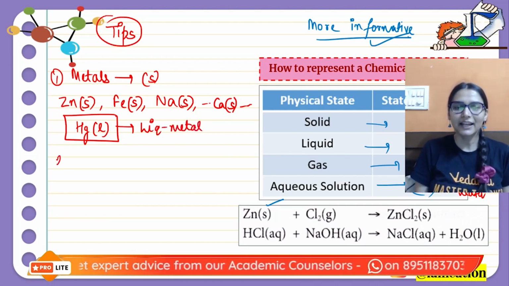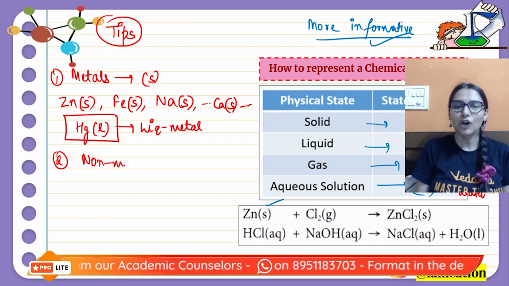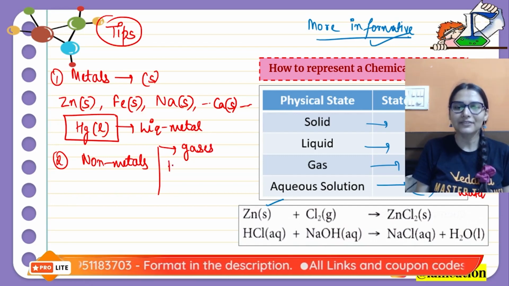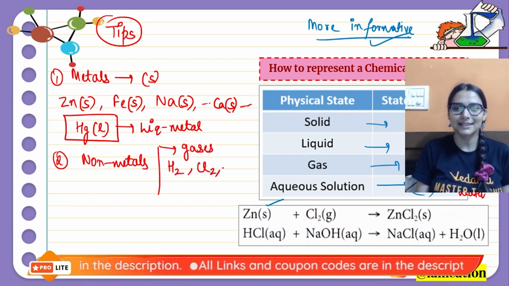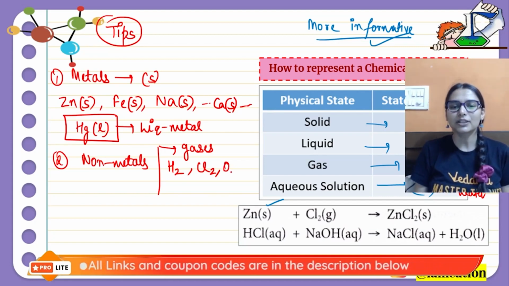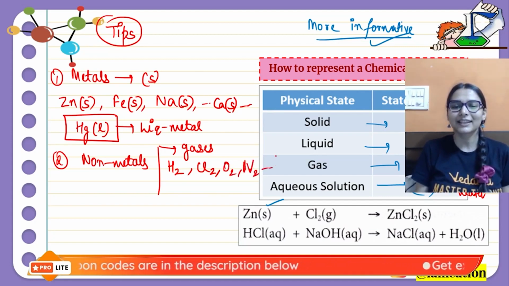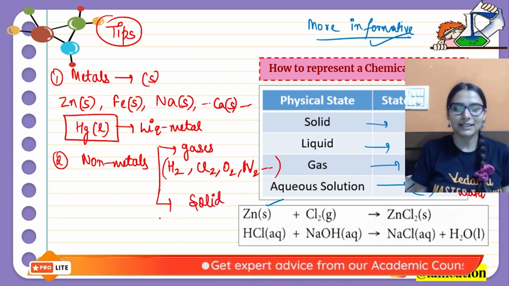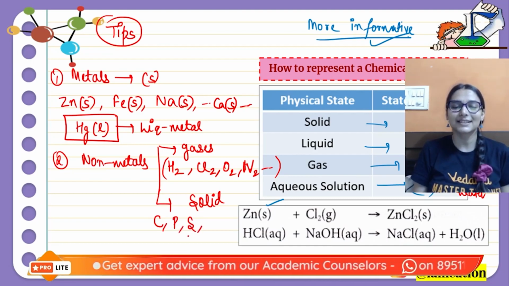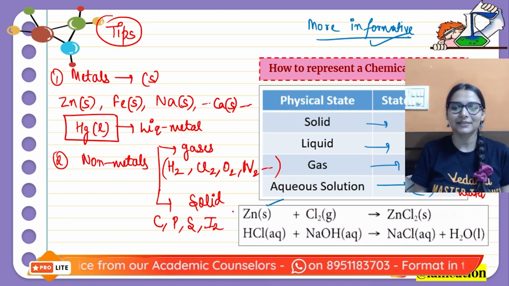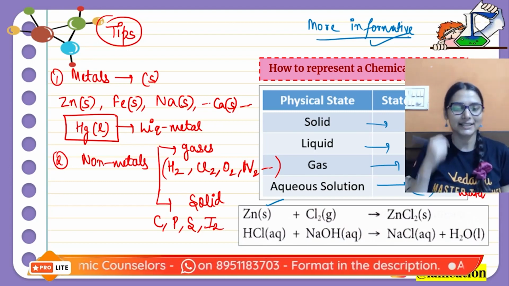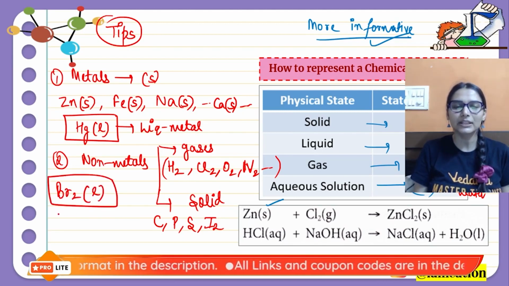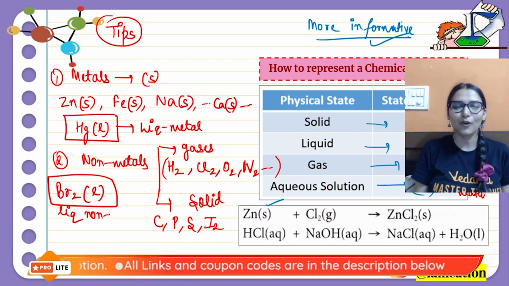Right guys? Then we have the trick with the non-metals. Non-metals either exist as gases, like hydrogen, chlorine, oxygen, nitrogen, etc. Some of them can also exist in the solid state, like carbon, phosphorus, sulfur, iodine. So they exist in the solid state. We have bromine as an exception. Bromine is a liquid non-metal.